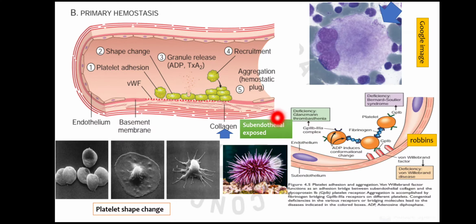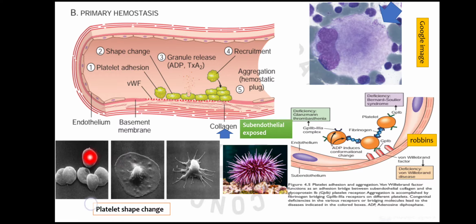When all the platelets are recruited and aggregated, because a single platelet cannot cause the formation of a platelet plug, we need a lot of platelets. So for that, recruitment and aggregation has to occur, and it will occur with the help of these receptors GP2B3A. So there will be formation of the primary hemostatic platelet plug by these various steps.